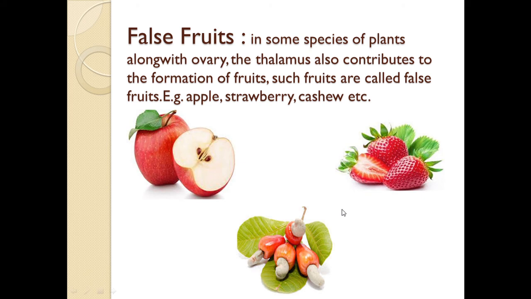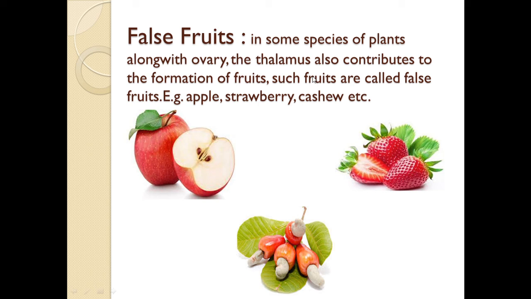Now what is meant by false fruits? Now you know that fruits are formed from the ovary only, but there are some exceptions. In some species of plants, along with the ovary, the thalamus also contributes to the formation of fruits. Such fruits are called false fruits. For example, apple, strawberry, cashew, etc. What are false fruits? The fruits which are developed from the ovary as well as the thalamus.